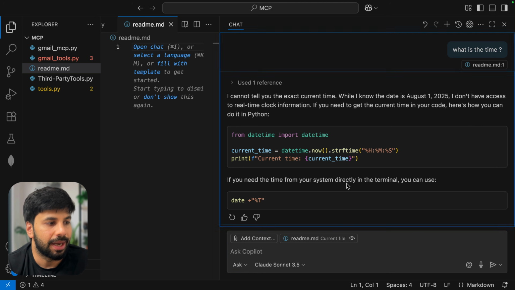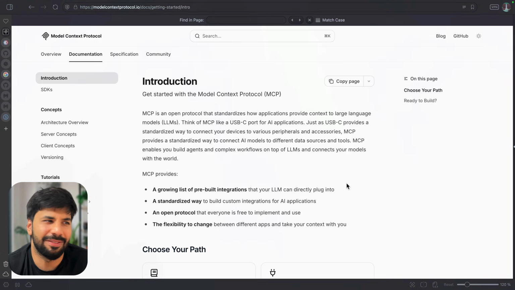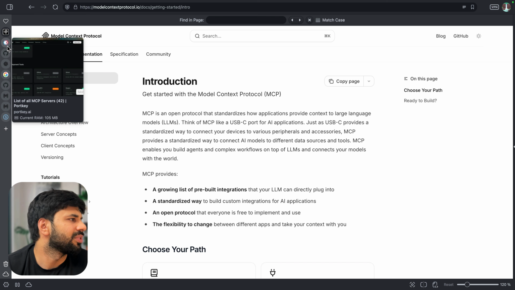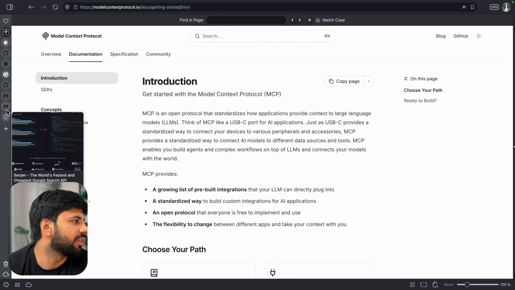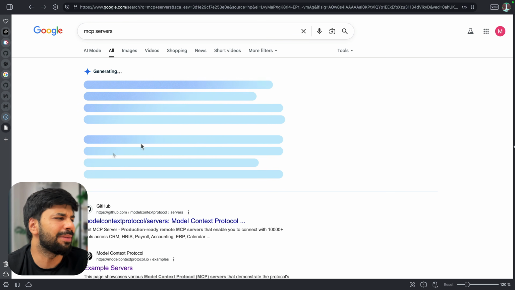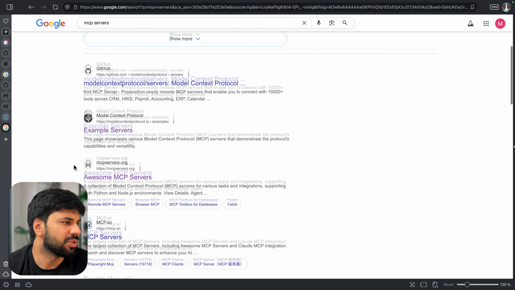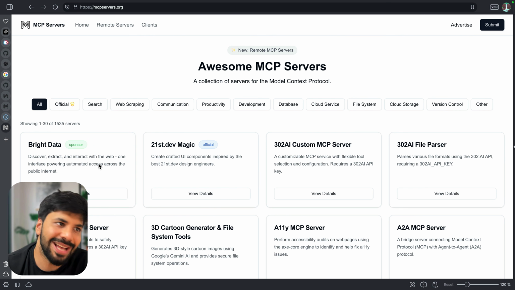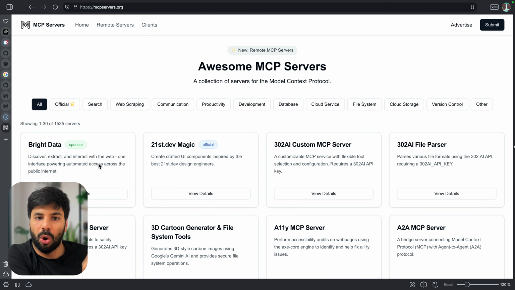Okay. Now, this is a kind of hello world MCP thing which I'm showing you, but I believe everything else will also be very easy. So if you search on Google for MCP servers, there are now many servers there. We can go on this website. There are many websites which are now hosting and listing all the servers which you can use. As you can guess, I could have created all these functions and created a server myself, or else I can use one of the provided servers.